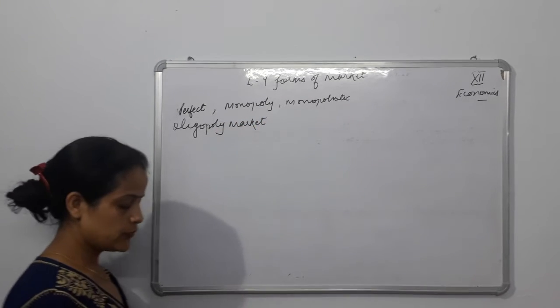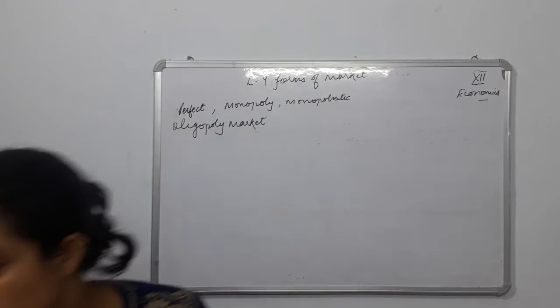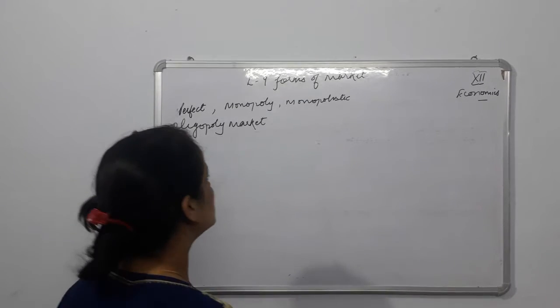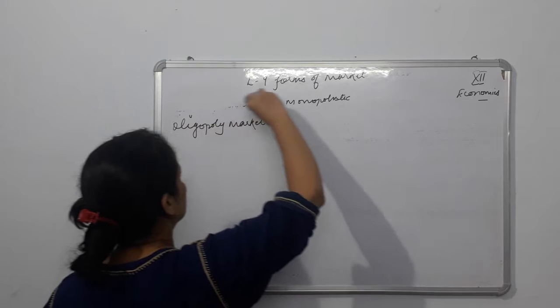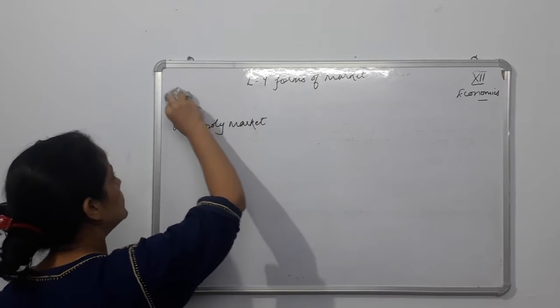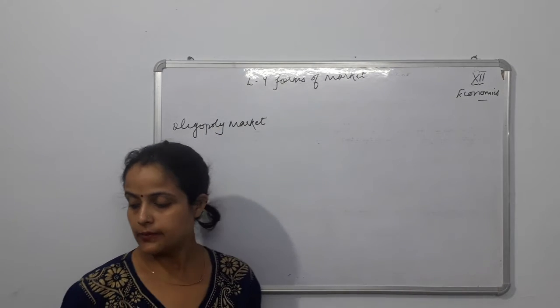We are going to start with the oligopoly market. So what is the oligopoly market?